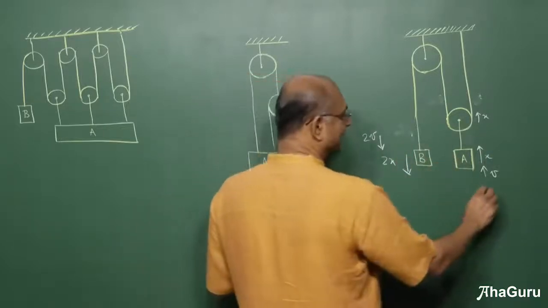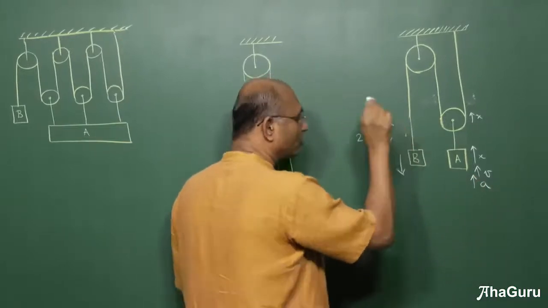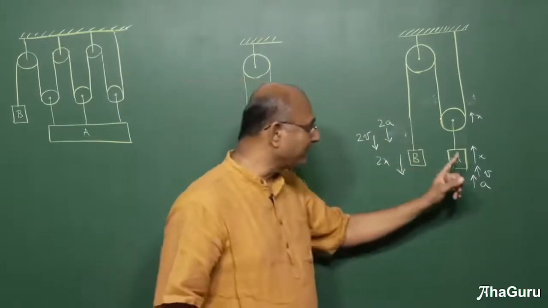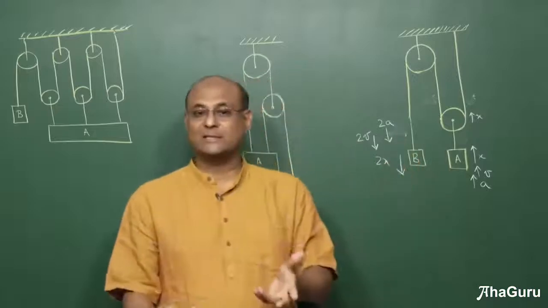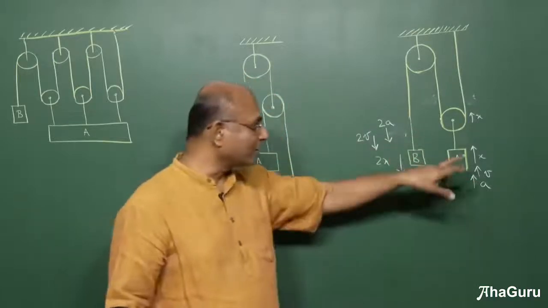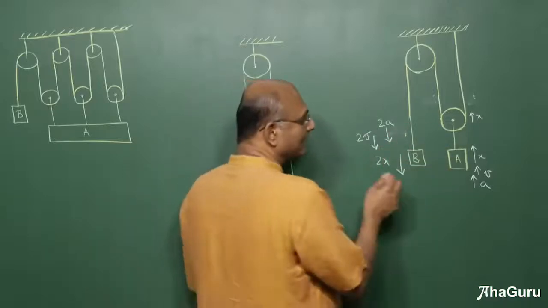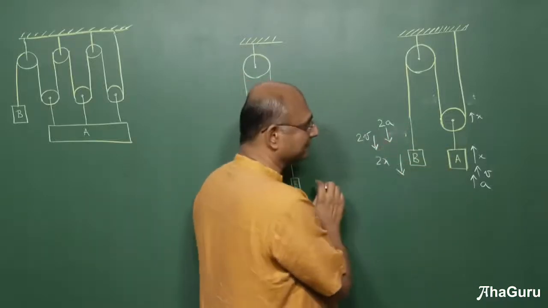If A has an acceleration A, B would have an acceleration 2A. So it's not just about displacement, it's also about velocity and acceleration. In fact, acceleration is what we are going to really use because we want to know the connection between these two accelerations.